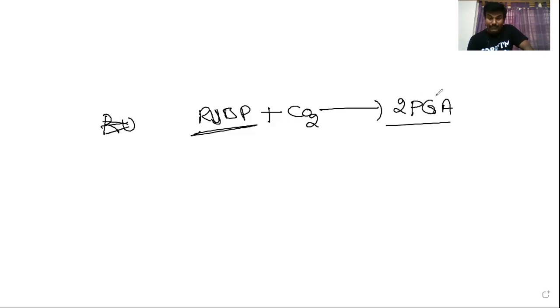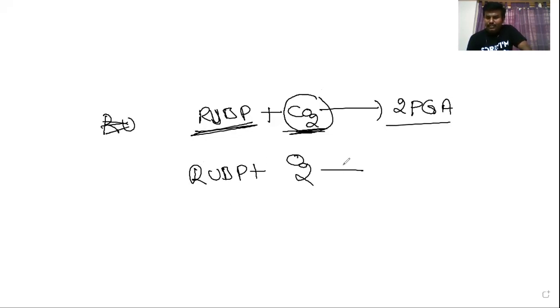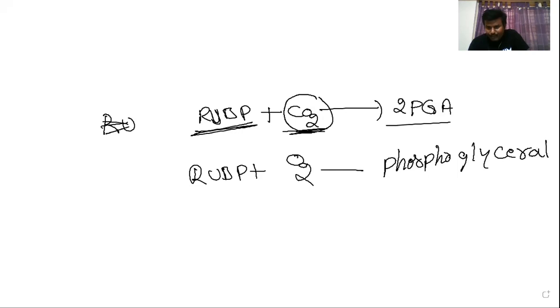Under some conditions, carbon dioxide is not combined with ribulose bisphosphate. Instead of carbon dioxide combining, oxygen is combined. Ribulose bisphosphate combined with oxygen. Then instead of forming two molecules of phosphoglyceric acid, phosphoglycolate is formed. Glycolate is formed.